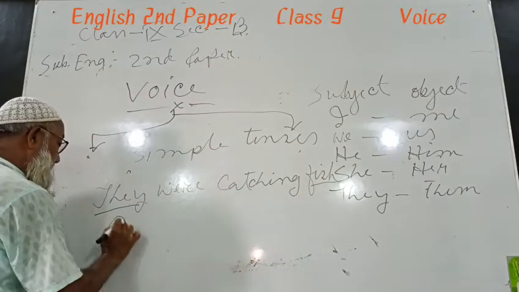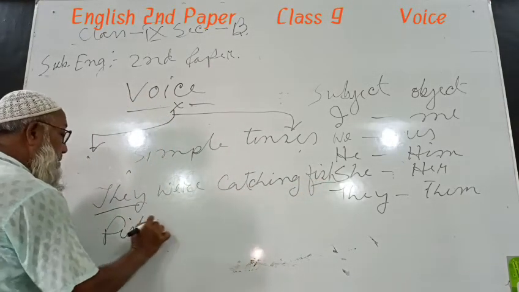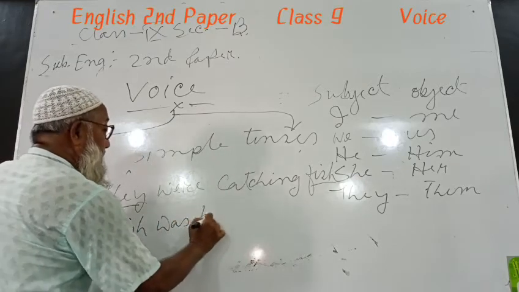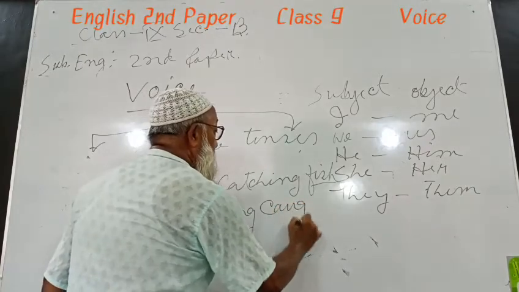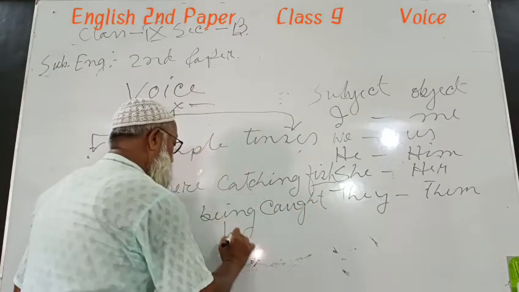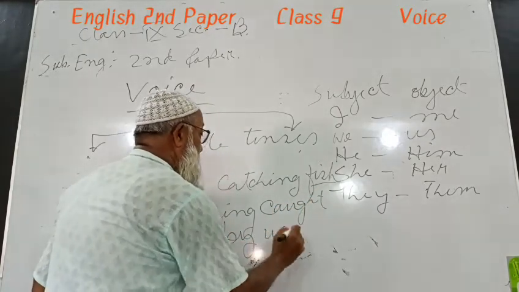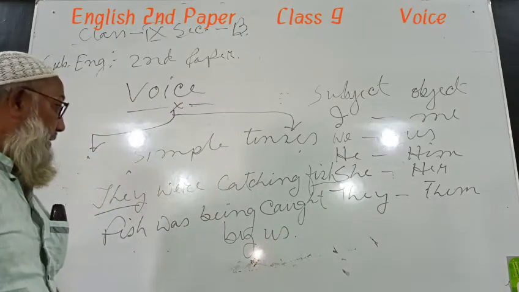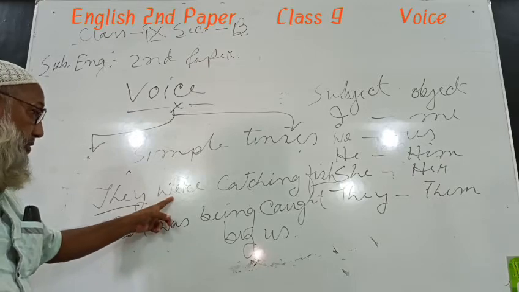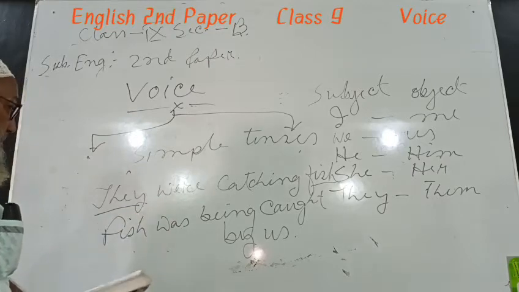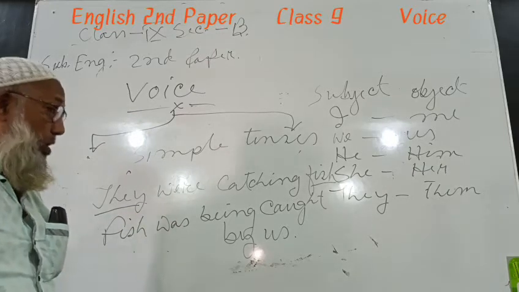"Fish was being caught by us." This is the change of past continuous tense. Past continuous tense: "Fish was being caught by us."